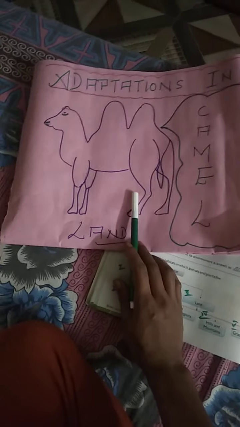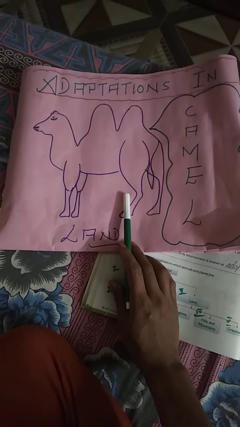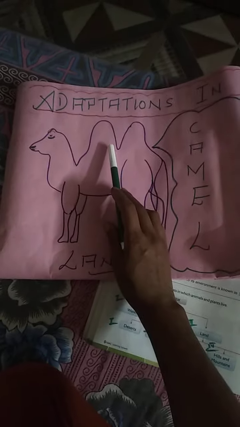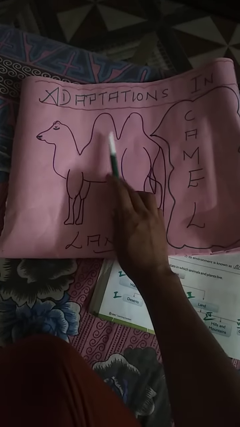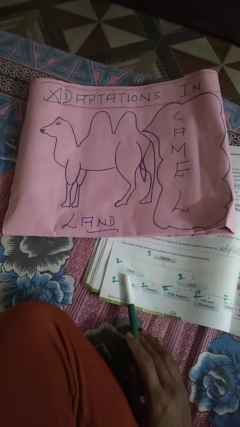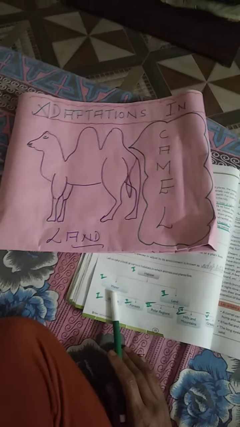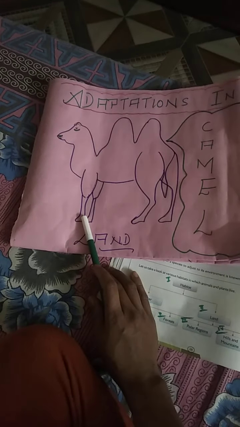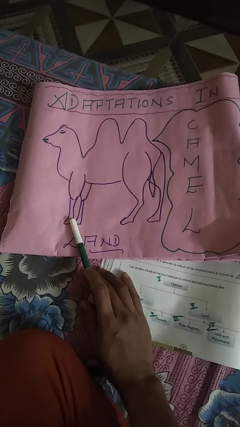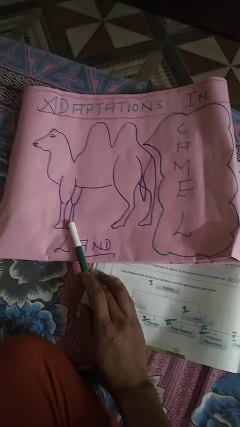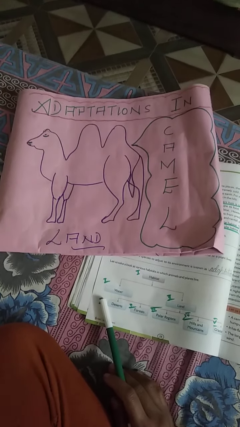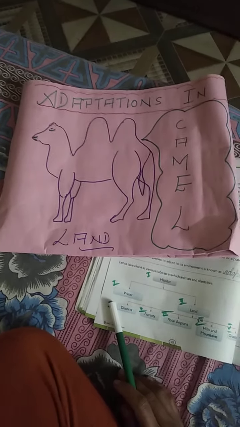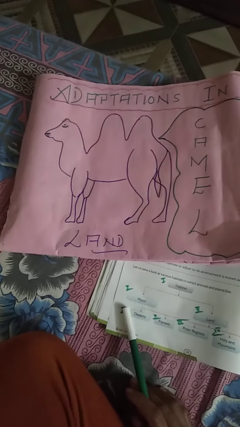Like a camel can survive for a long period of time without food and water because it can store fat in its hump. When it feels the scarcity of food and water, it takes that fat from its hump and survives. It has flat padded feet which help it to run very easily on the sand. That is also a special feature. It has long eyelashes and eyelids or nose which protects it from the blowing of sand during the wind coming.